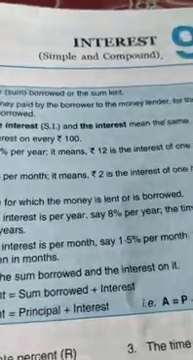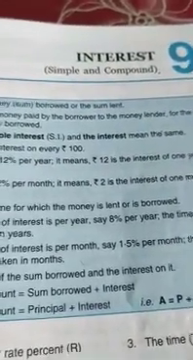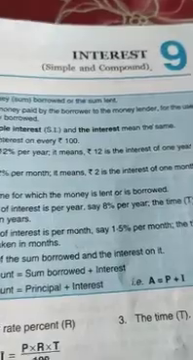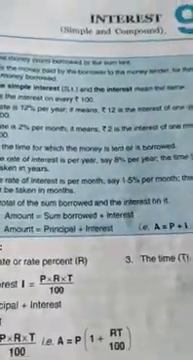Now let's start chapter 9, that is interest, simple interest. First we'll understand simple, then we'll understand compound. Okay, so what is simple interest? Already you have learnt in standard 7. Once again, see here the formula I have written for you.